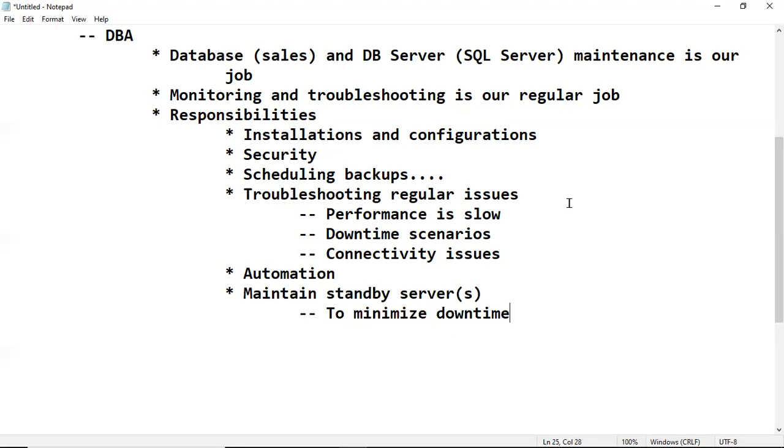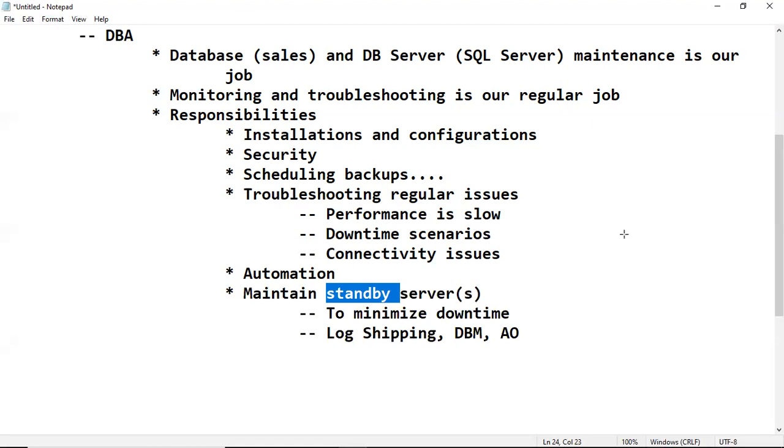Immediately the website will start working. Maintaining standby servers is very important for us, and it is almost compulsory for every client. In SQL Server, we have concepts like log shipping, DB mirroring, and Always On. By using these concepts, we can maintain standby servers and standby databases.